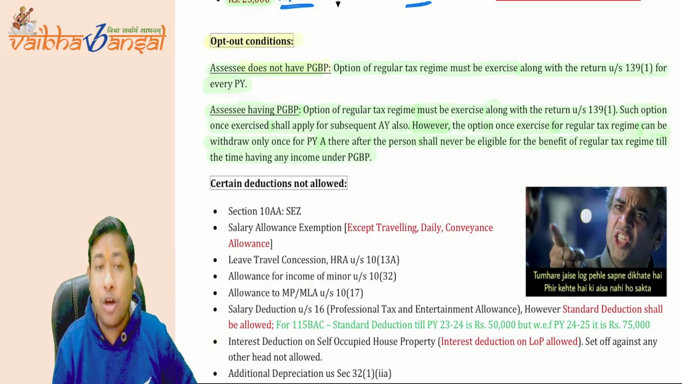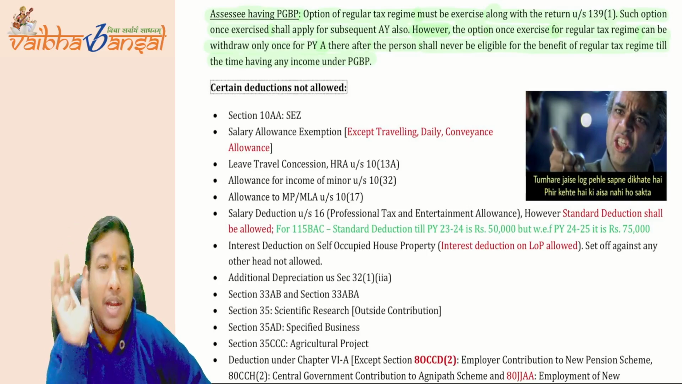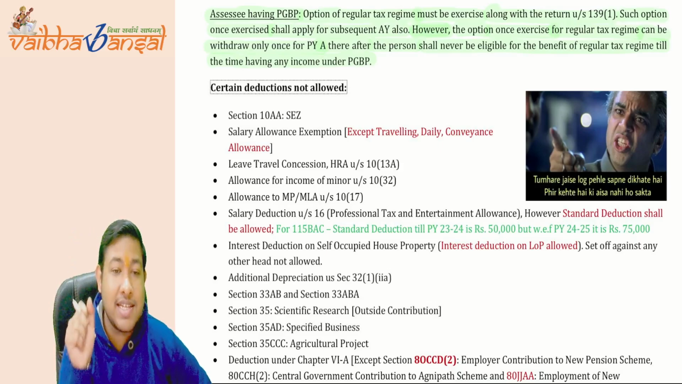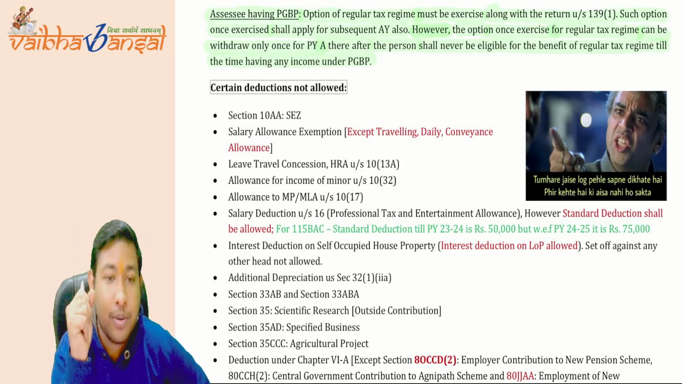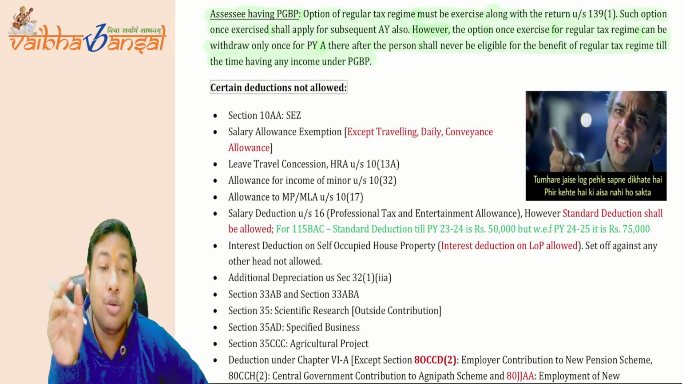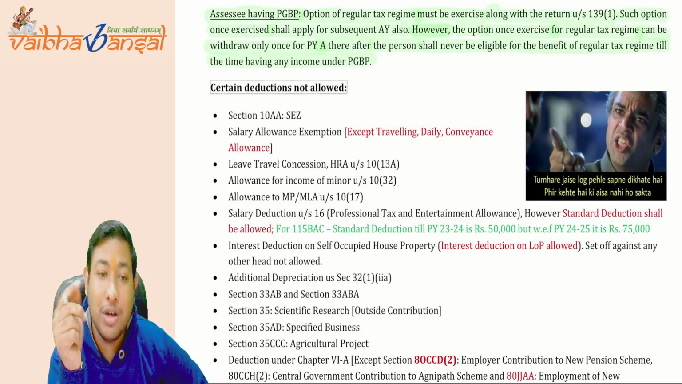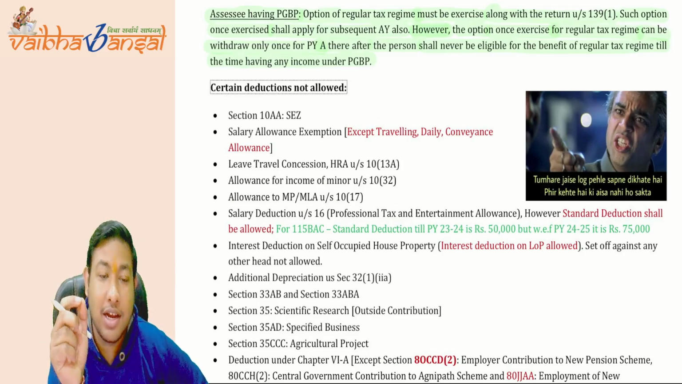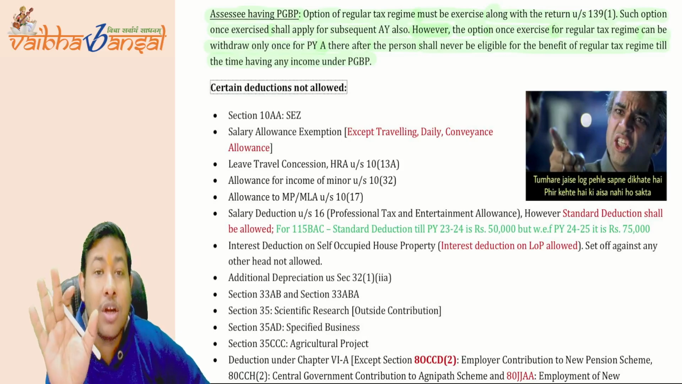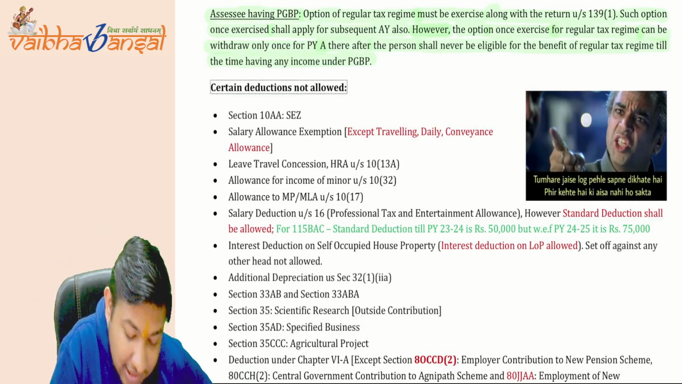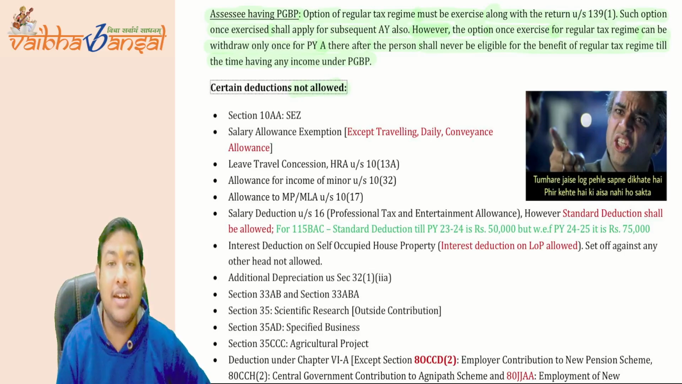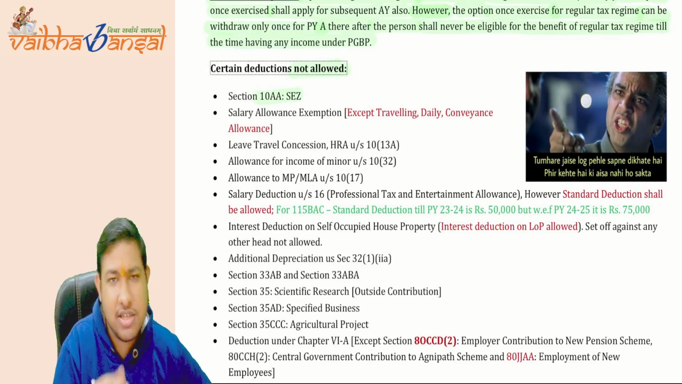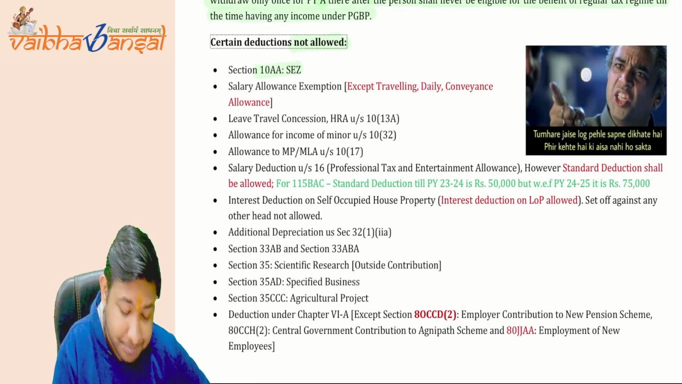Okay, now what are the benefits? You have seen the benefits of 115BAC, that there are lower tax rates as well, with good options. But to opt for lower tax rates and lower tax slabs, there are certain deductions that are not allowed to you. You cannot avail any of the deductions that are quoted here. You cannot avail any deduction. Section 10AA SEZ you cannot claim. What is this? We will study in the PGBP chapter.